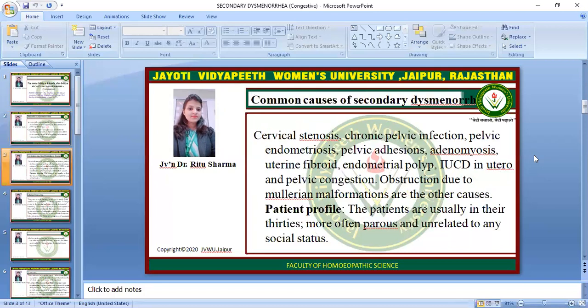Common causes of secondary dysmenorrhea are cervical stenosis, chronic pelvic infection, pelvic endometriosis, pelvic adhesions, adenomyosis, uterine fibroid, endometrial polyp, IUCD in utero, and pelvic congestion. Obstruction due to Mullerian malformation is another cause. Patient profile: the patients are usually in their 30s, more often parous, and unrelated to any social status.